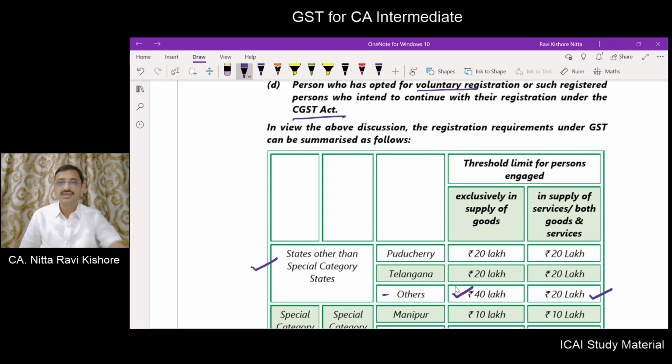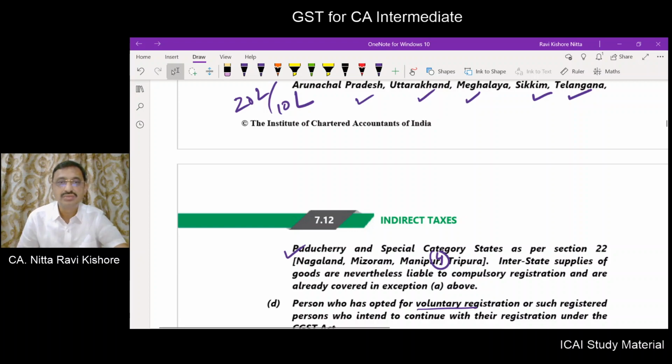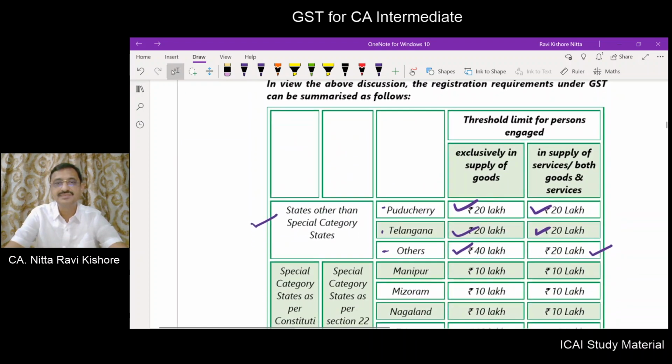Okay. If you are in the state of Telangana, it will be 20, 20. If you are in the state of Puducherry, 20, 20. Because this 40 lakhs exemption notification is not applicable to Puducherry and Telangana.